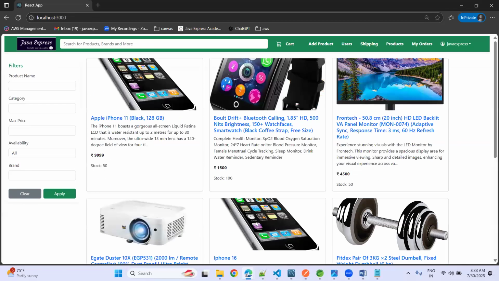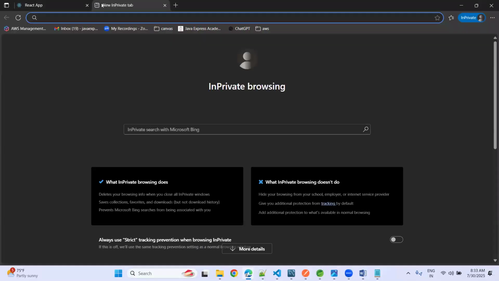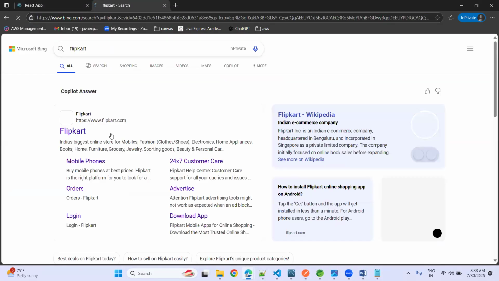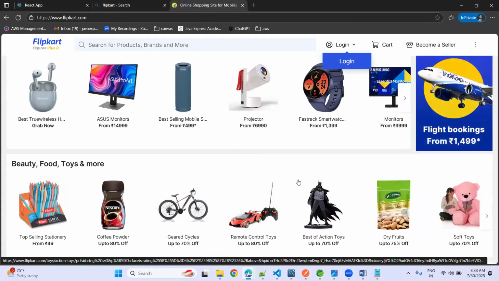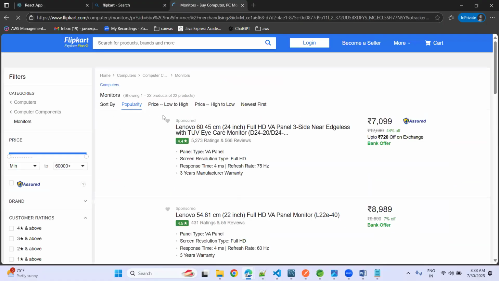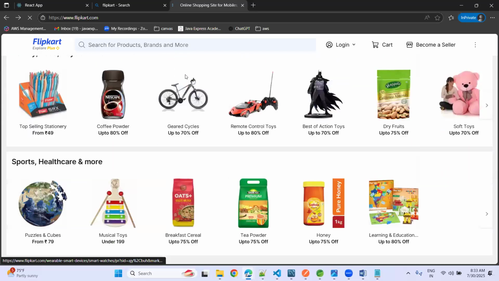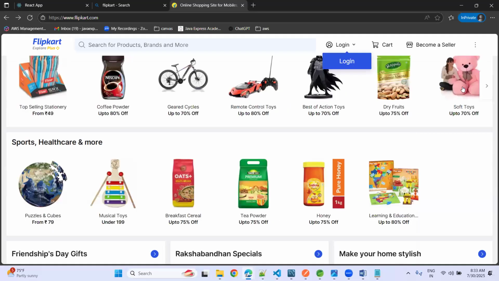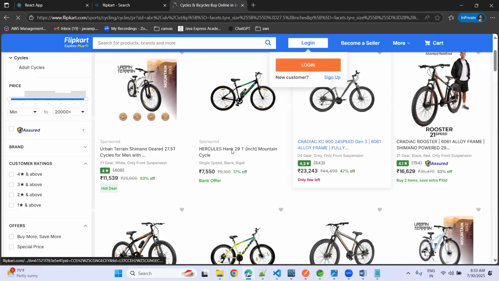Now you want to add a new product. Click on add a product. See, a product image is also available to upload. Now we'll choose some information from Flipkart. We'll try to add a couple of things. Suppose what we can do... monitor, this product is already available. We'll try to add some cycle. Okay. Yeah, now let me choose this one.